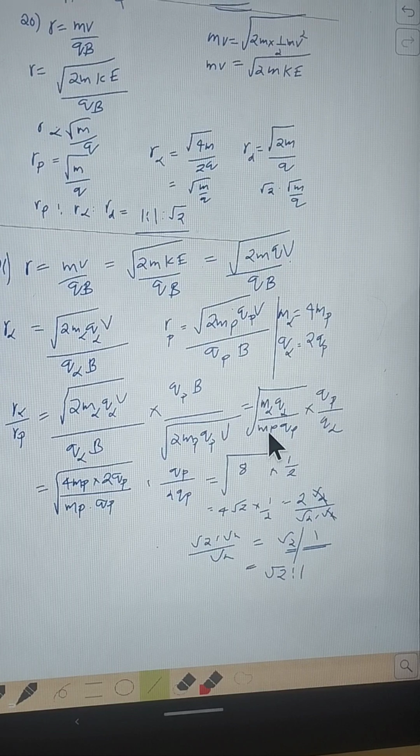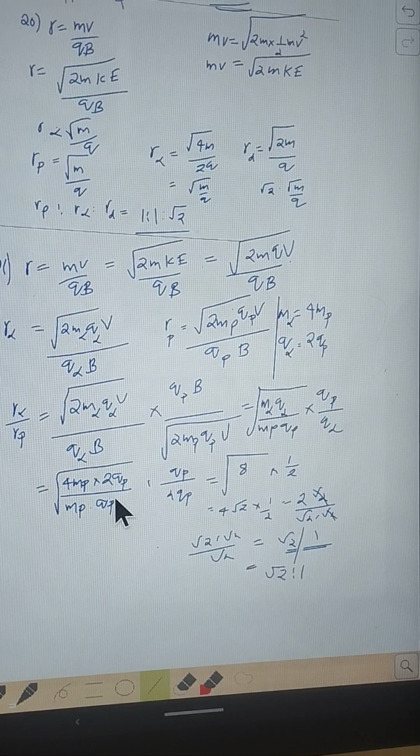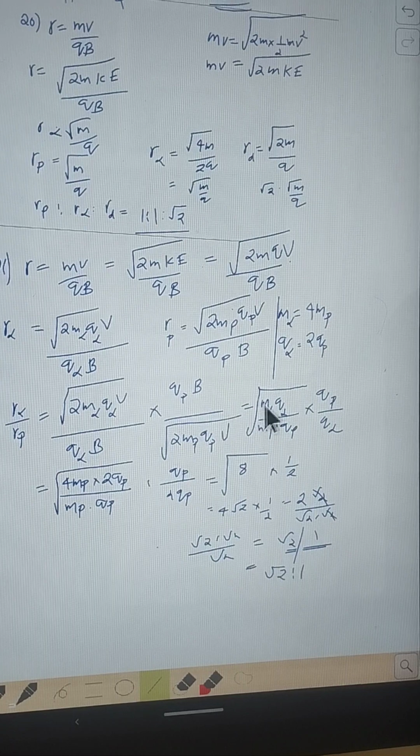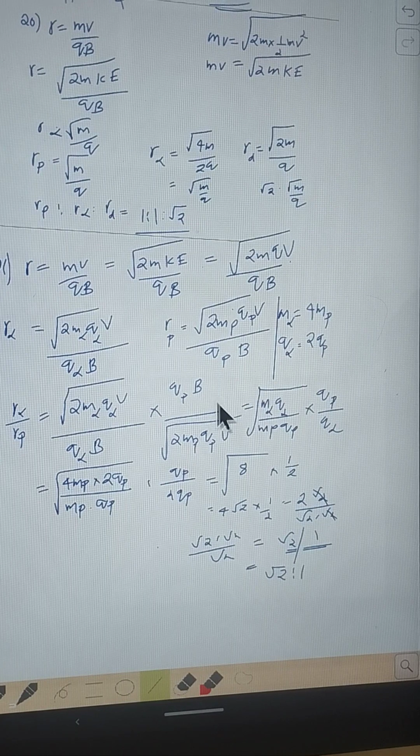Then mass of alpha can be written as 4 times that of proton, and charge of alpha is 2 times that of proton.